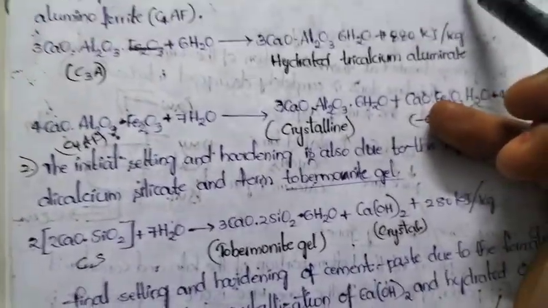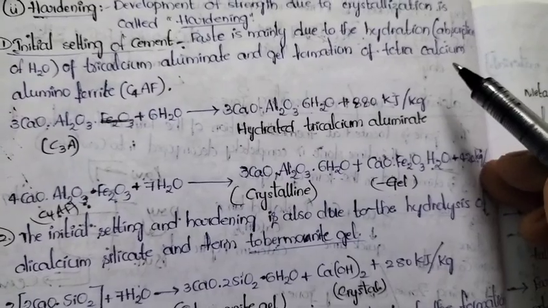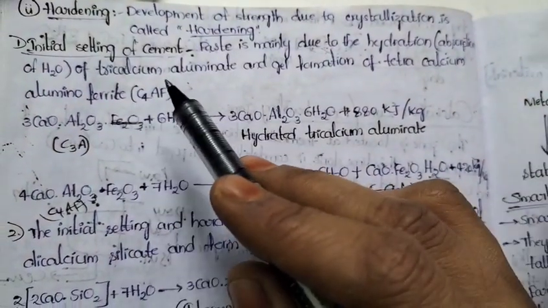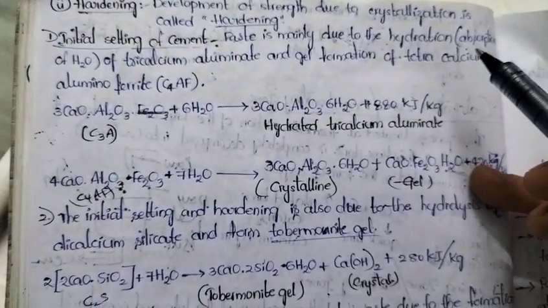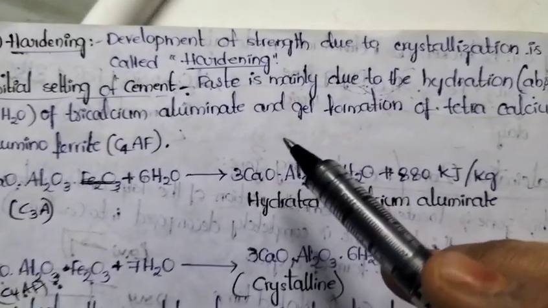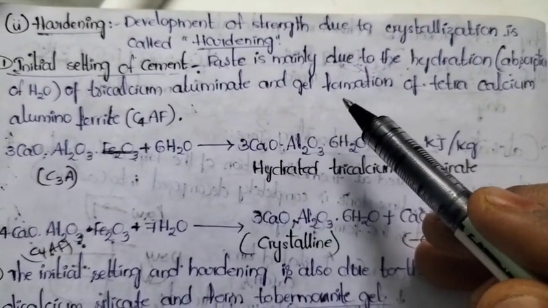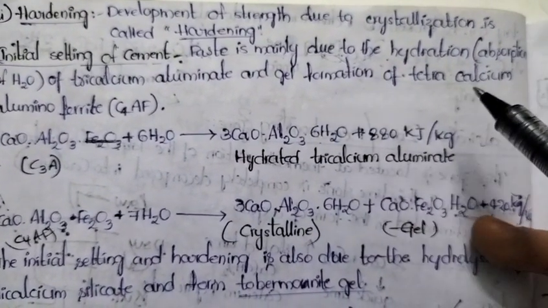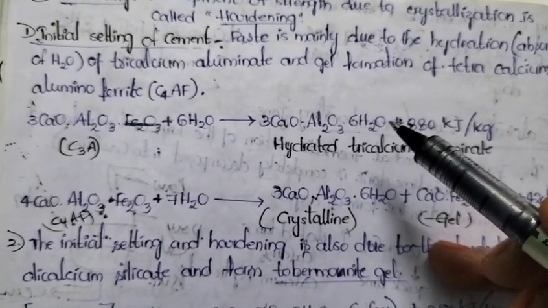Initial setting of the cement paste is mainly due to the hydration, absorption of water molecule. Just now I said hydration is nothing but what? Absorption of water molecule. Tricalcium aluminate and tetracalcium aluminoferrate are responsible for the initial gel formation.